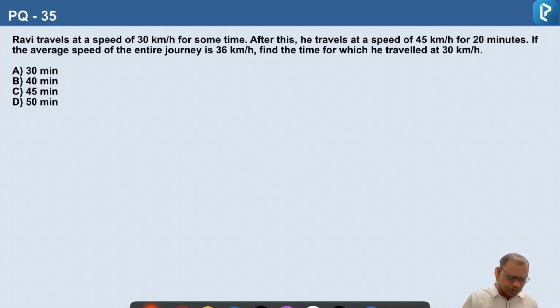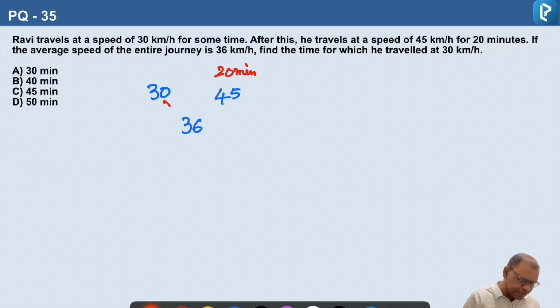So there are two speeds here. One is 30 kilometers per hour and the other is 45 kilometers per hour. He is traveling for 20 minutes at the speed of 45 kilometers per hour. Now the average speed for the entire journey is 36.